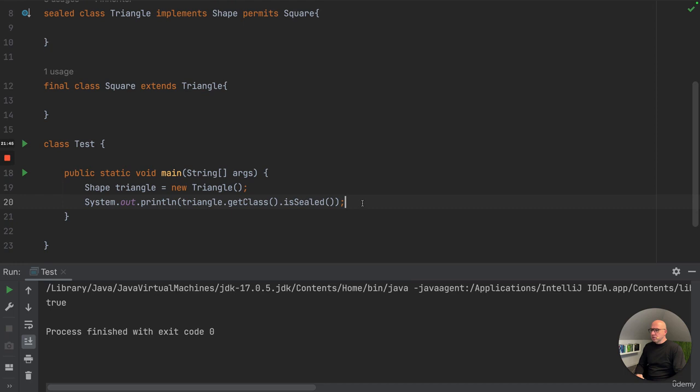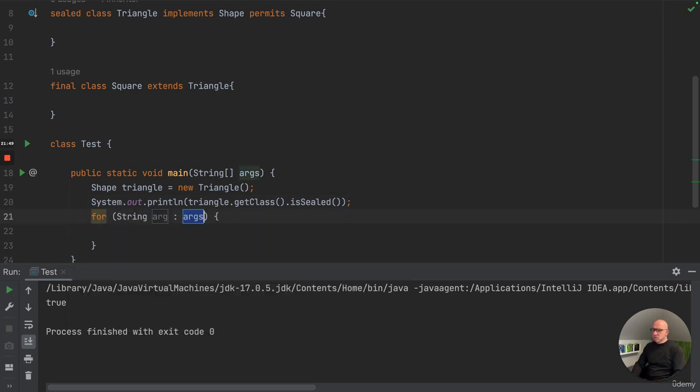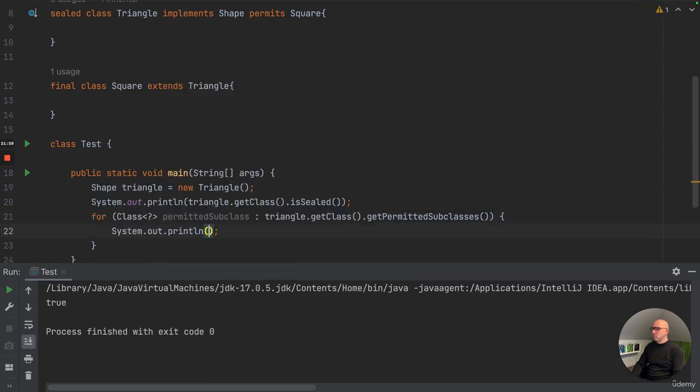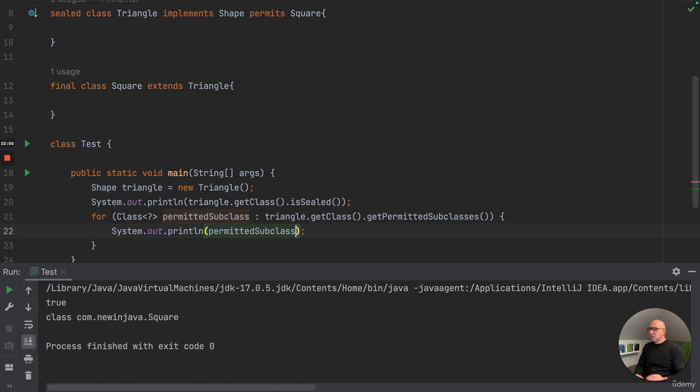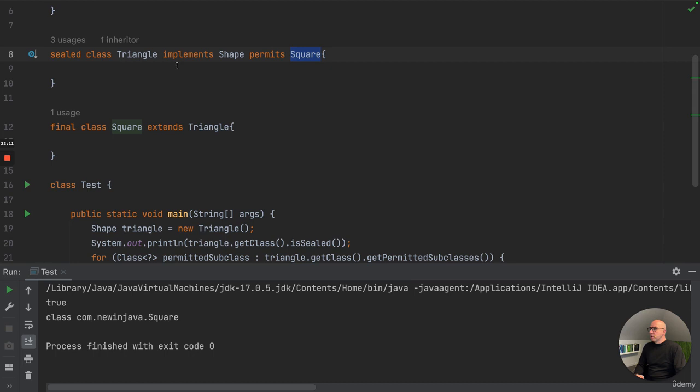And what you can also do is take the triangle's class dot getPermittedSubclasses, and I'm just gonna print them out, the permitted subclasses, and this will give me all of the ones that are allowed to extend from this triangle.